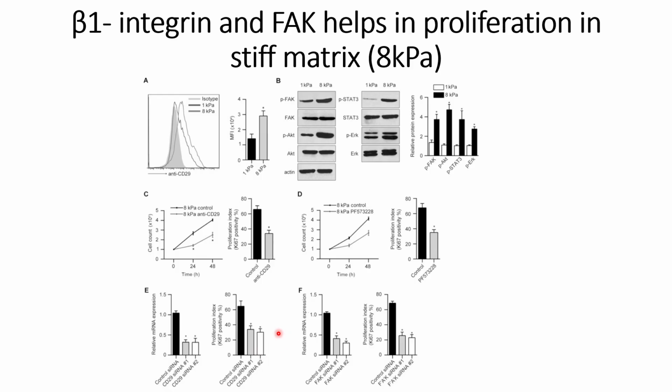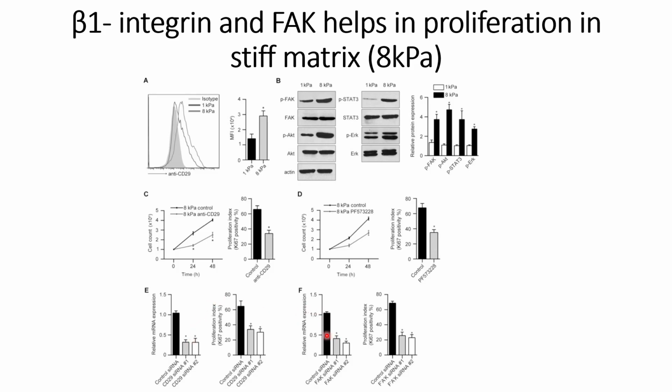Similarly, this panel E shows the relative mRNA expression of beta-1 integrin to confirm that the silencing RNAs are working. And then Ki67 shows that because of the silencing beta-1 integrin RNA, they are able to see suppression in the proliferation, which they show here using the proliferation index.